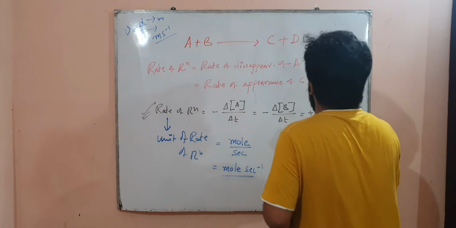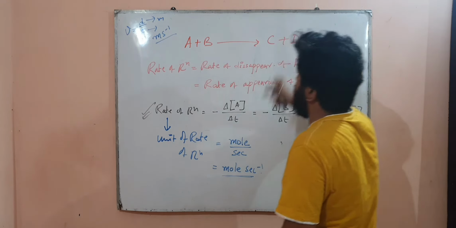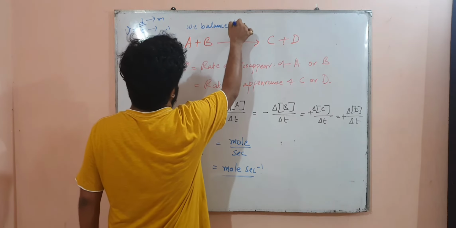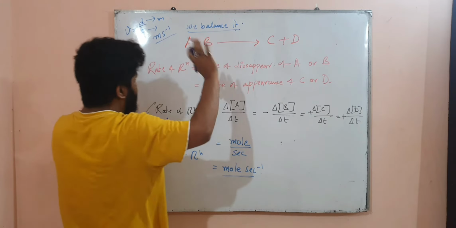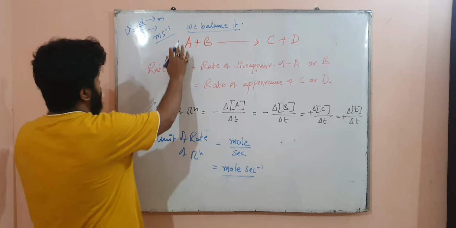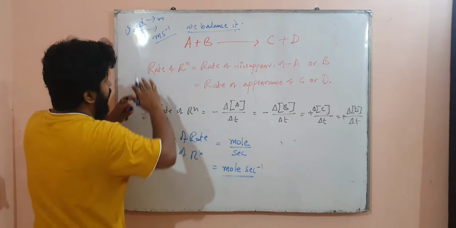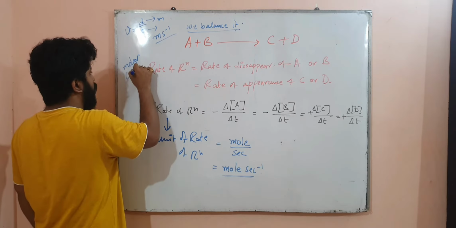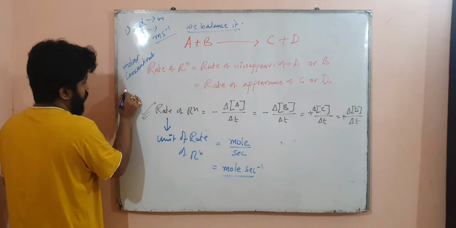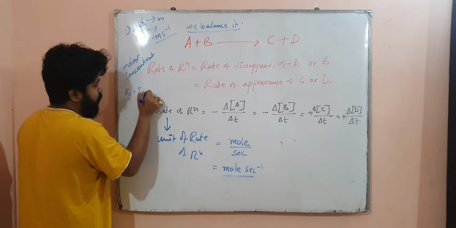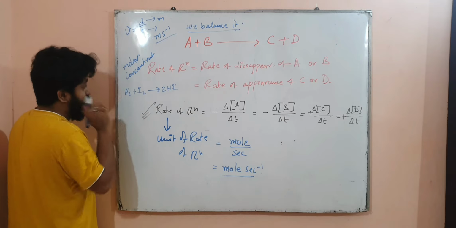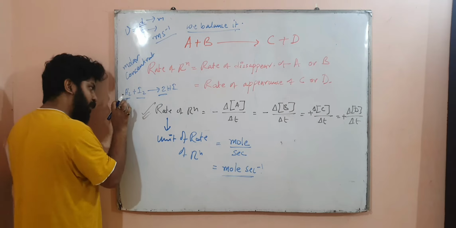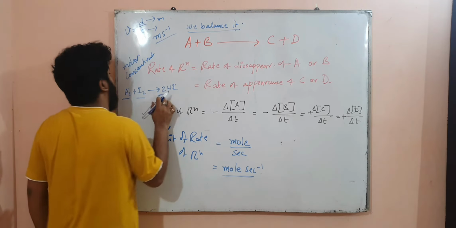When reactions occur, suppose A is reacting with B, with C, with D, then you remember we balance the reaction, right? So when we balance it, there is a lot of talk about balancing the reaction, but we actually balance in terms of molar concentration. Suppose H2 plus I2 gives rise to 2HI. That means 1 molar H2, 1 molar I2 gives 2 molar HI. However, we can also say 1 mole H2 plus 1 mole I2 gives 2 moles of HI.